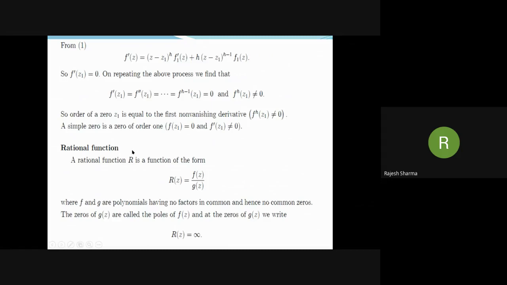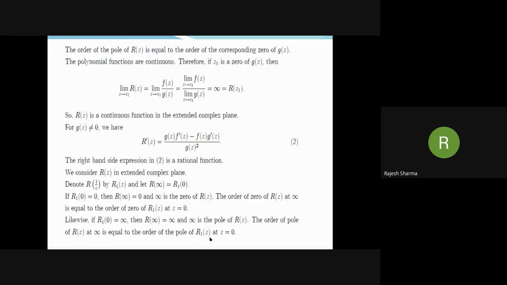Now, rational function. A rational function R is a function of the form R(z) equal to F(z) over G(z), where F(z) and G(z) are polynomials, and we assume that they have no factors in common. Now, note that zeros of F(z) are zeros of R(z), and zeros of G(z) are called the poles of R(z). And when G(z) is 0, we write R(z) equal to infinity. The order of the pole of R(z) is equal to the order of the corresponding zero of G(z).